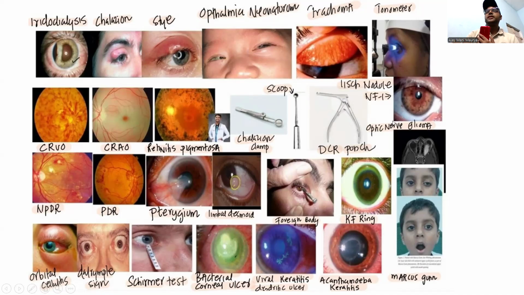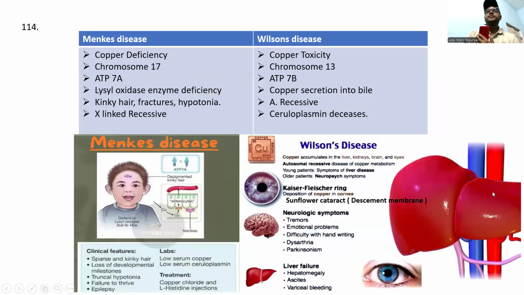This is the Lisch nodule seen in NF1. This is the KF ring, Wilson's disease, foreign body. This is the limbal dermoid, pterygium. This is the PDR, NPDR. Please see this one. The next one is Menkes versus Wilson's disease.